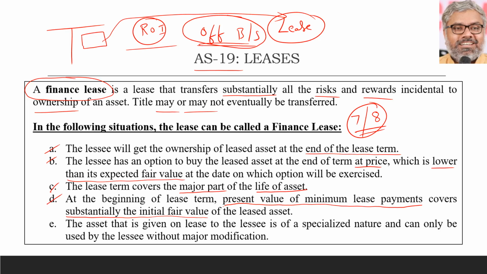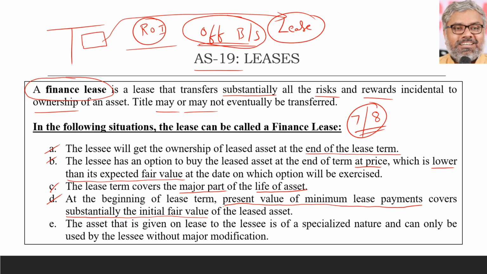First understand that. Hire purchase is a different transaction altogether, where the hire purchaser has purchased the asset. Intention was clearly to purchase the asset only. So there is no problem with that. But here, the asset is not purchased, it is leased by the lessee from the lessor. And the lessee is paying to the lessor through multiple lease payments almost the entire initial fair value of the asset.